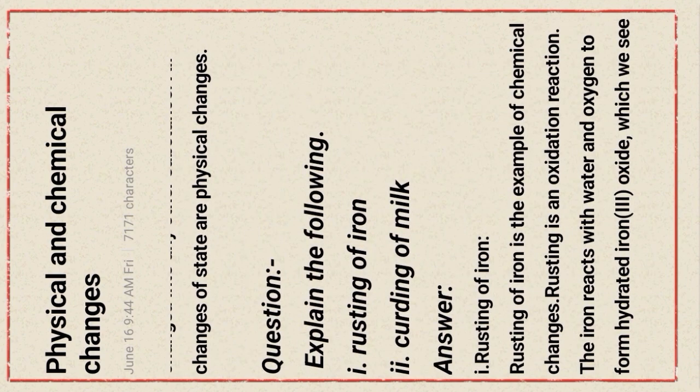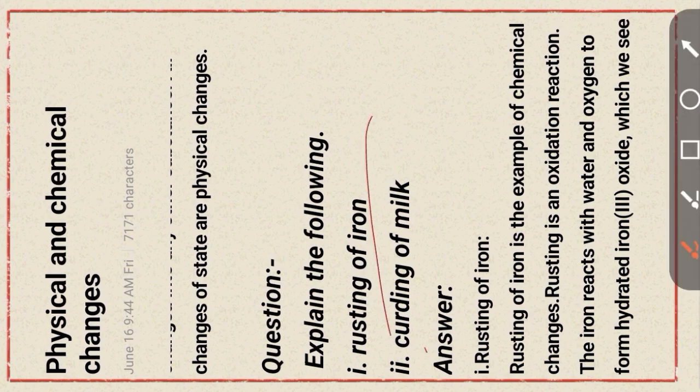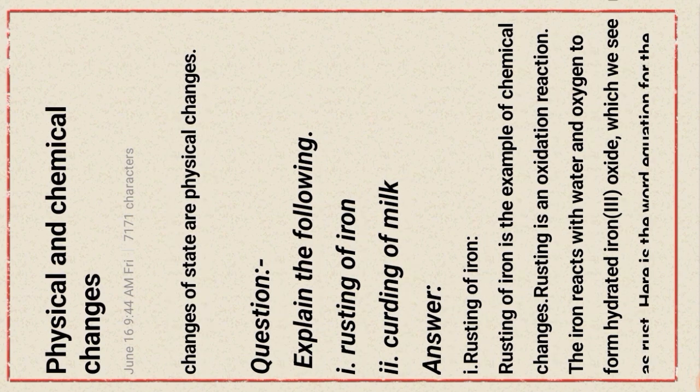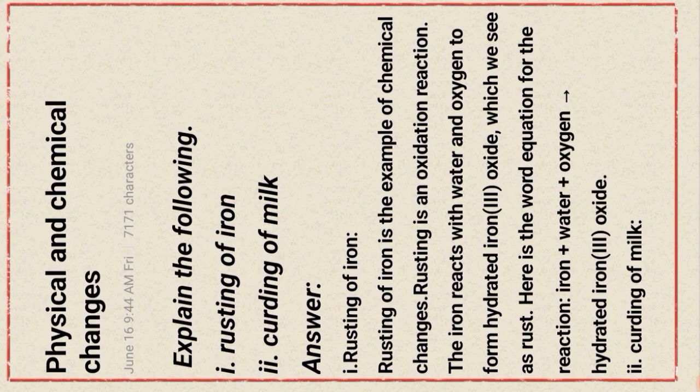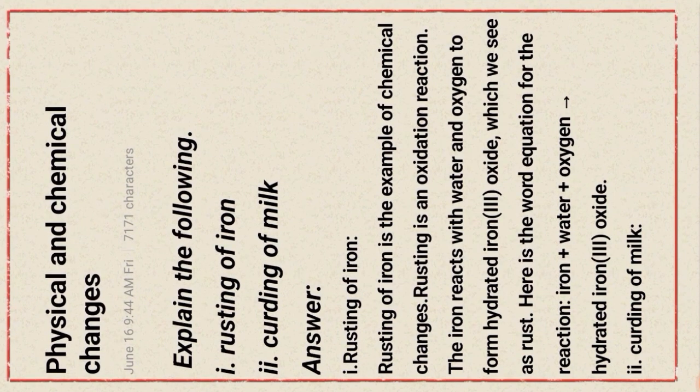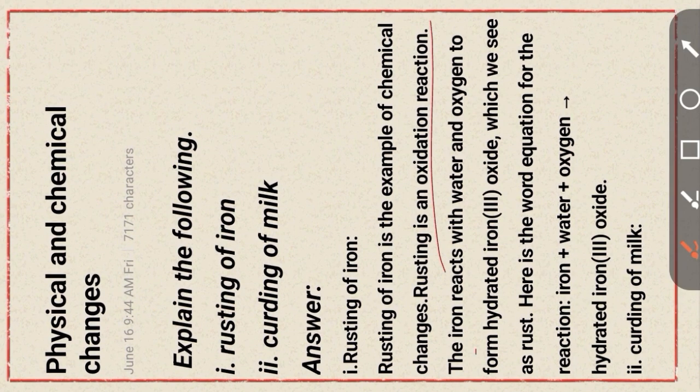Next question: explain the following: rusting of iron, curdling of milk. Rusting of iron is an example of chemical change. Rusting is an oxidation reaction.